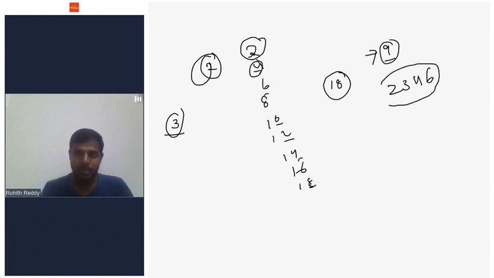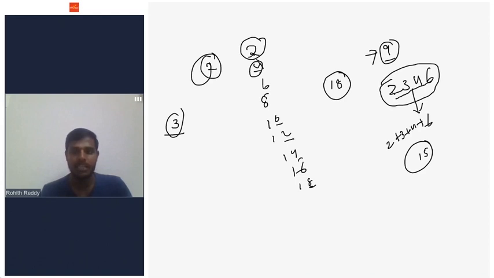If 2346 is a number, this number is said to be divisible by 3 if the sum of all the digits is divisible by 3. 2, 3, 4, 6 are the digits. We add all the digits: 2 plus 3 is 5, 5 plus 4 is 9, 9 plus 6 is 15. 15 is divisible by 3. If the sum of the digits is divisible by 3, the number is also divisible by 3. So 2346 is divisible by 3.